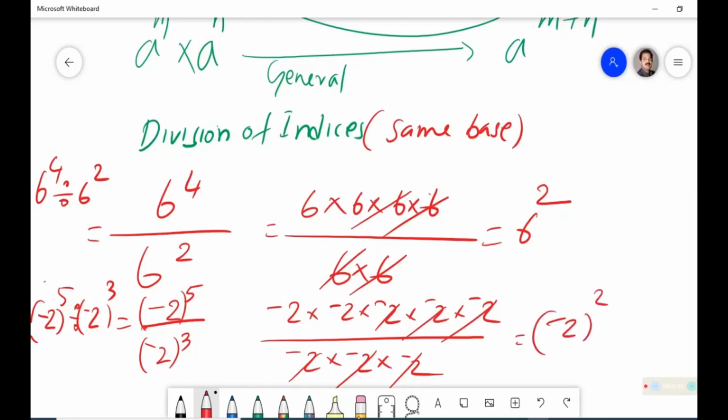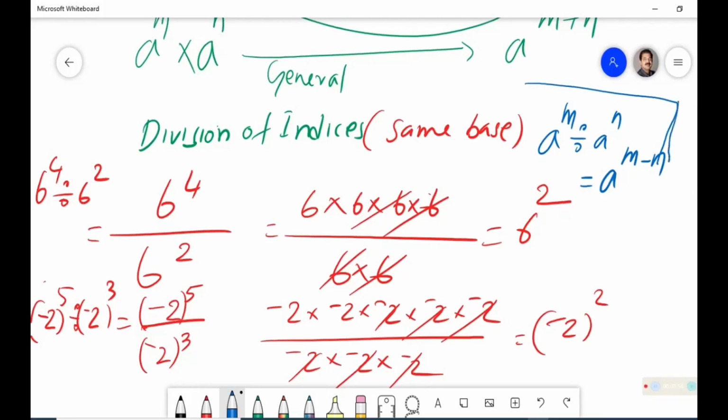So by observing these two, we conclude that if it is A raised to M divided by A raised to N, we can simply say A raised to M minus N will be the answer. That is the second law of indices or exponents.